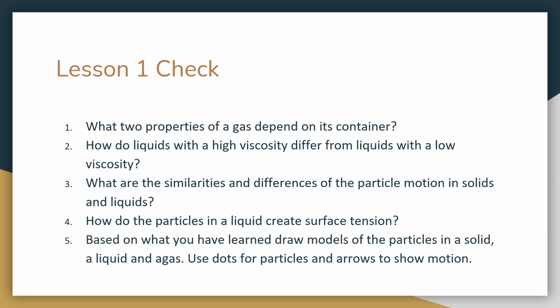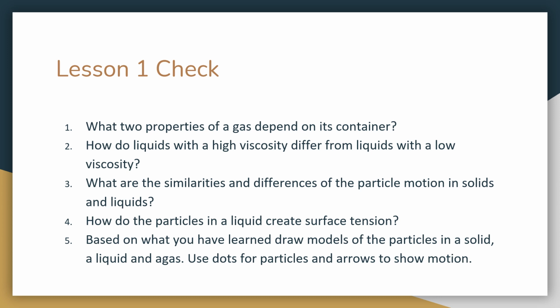What are the similarities and differences of the particle motion in solids and liquids? So both have particles that are always in contact. Solids have particles that are in fixed positions. They only vibrate in place. Liquid particles can slide past each other. All right, now how do particles in a liquid create surface tension? So the particles below the surface attract the ones above, creating a skin on the top of the liquid.